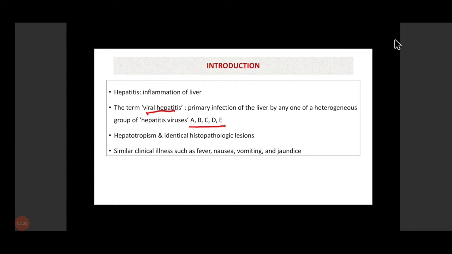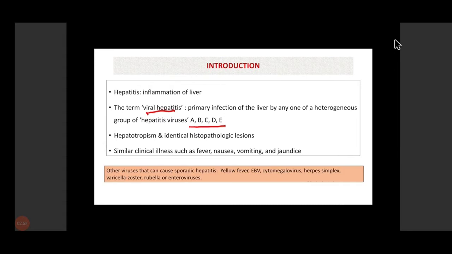So on the basis of histopathological lesions and clinical picture, it is very difficult to differentiate between these five viruses. Okay, so the diagnosis very much depends upon laboratory diagnosis and serological markers, because these viruses cause similar kinds of histopathological lesions and similar clinical illnesses.